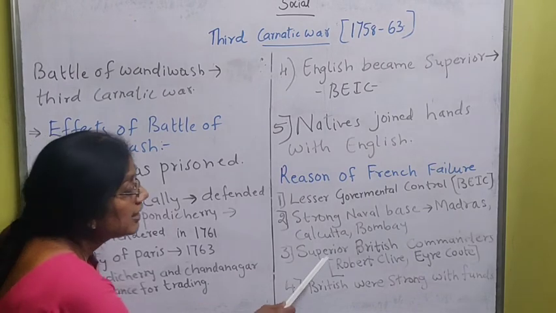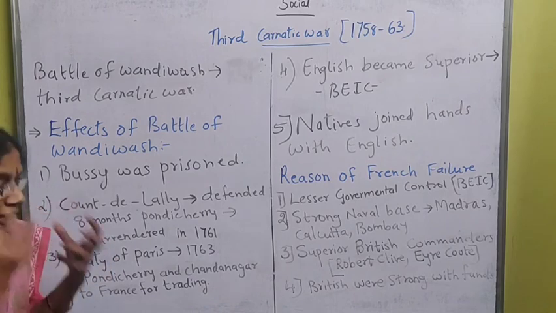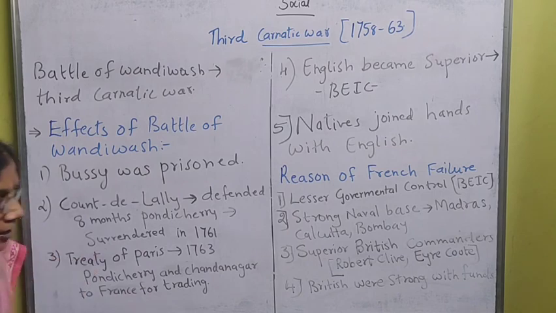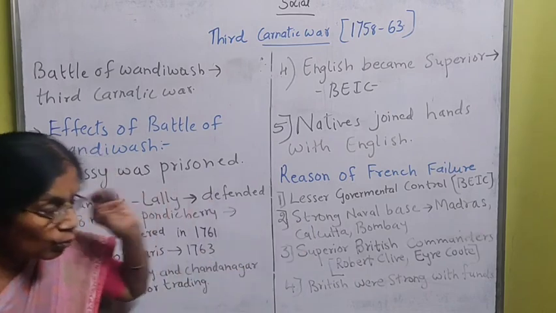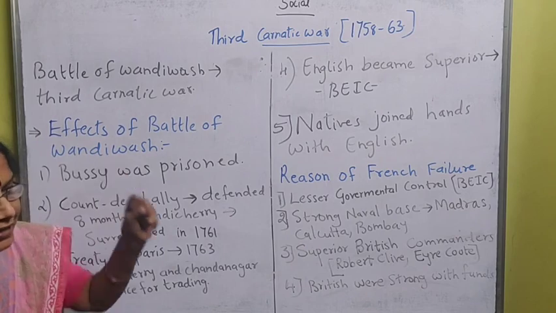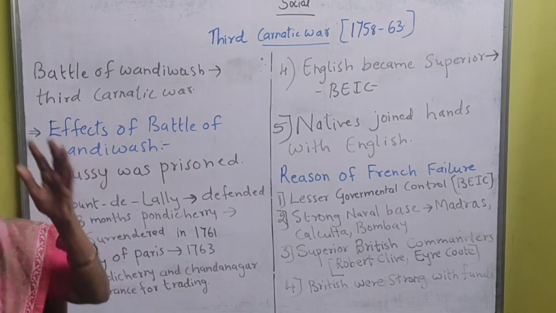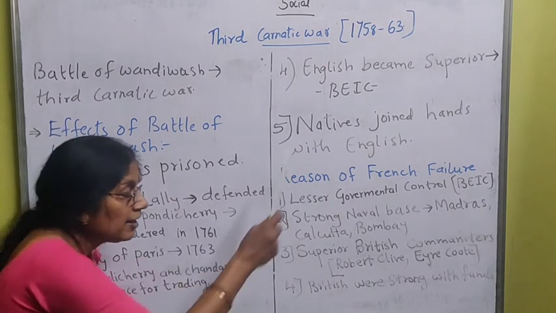And the third reason is what? Superior British commanders. The commanders who were fighting the French were very much superior, like Robert Clive, who was a very clever fellow. Then Eyre Coote, who won the Battle of Wandiwash, and Lawrence. These were the superior commanders. After Dupleix went to France, Count de Lally was the only one person left in the French team, and everything he alone had to think and do, and there was no strong hand to help him. So that is why the French failed.